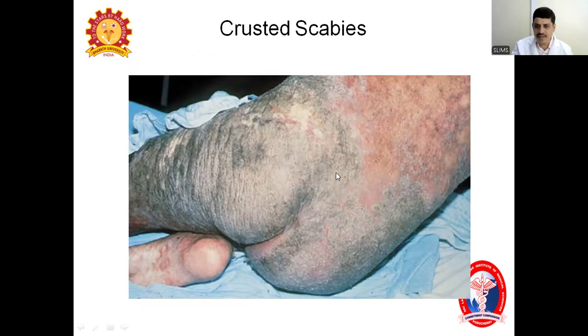Okay. In these patients, since immunity is not there, patients will not feel any itching. Itching will not be there. As there is no immunity, the reaction will not be there. So itching will not be there. But the patient is continuously suffering with the disease. Definitely, it is very contagious.